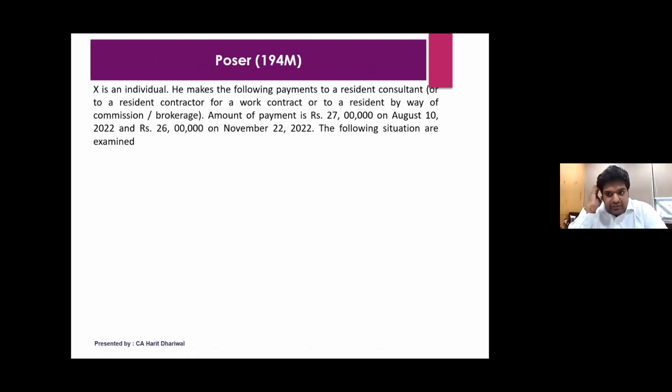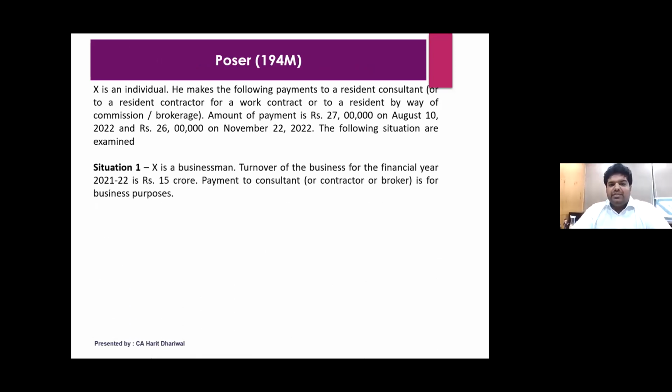Now there are some posers. If anybody can answer these: Mr. X is an individual and he makes the following payments to a resident consultant or resident contractor. The amount of payment is 27 lakhs on 10th August and 26 lakhs on 22nd November. The following situations are examined. If X is a businessman and turnover of the business is 15 crores, and payment to the consultant or broker is for business purpose, would 194M be applicable or not? That is the question. You can reply in the chat box for those who are active here.